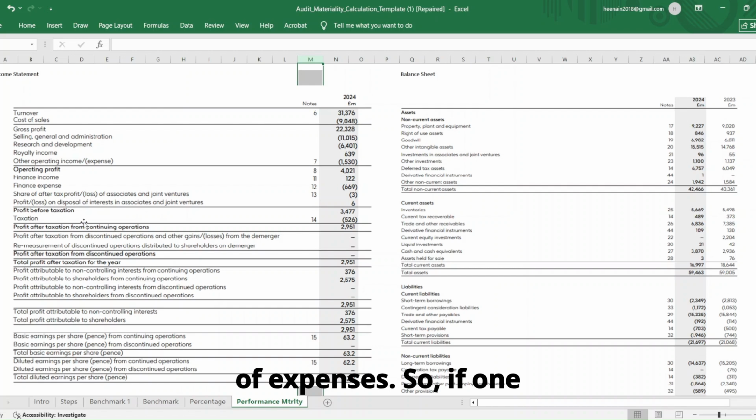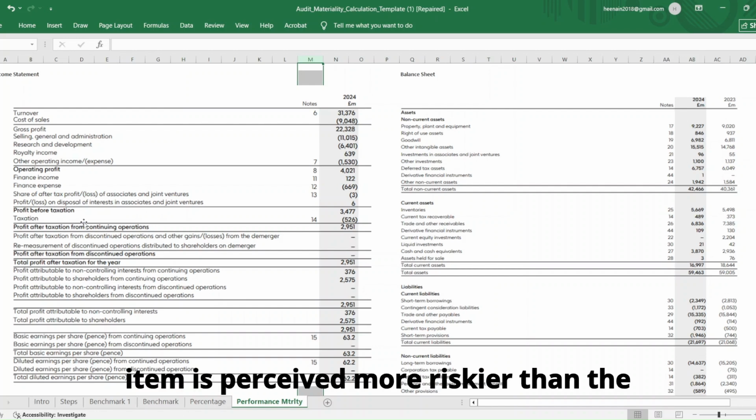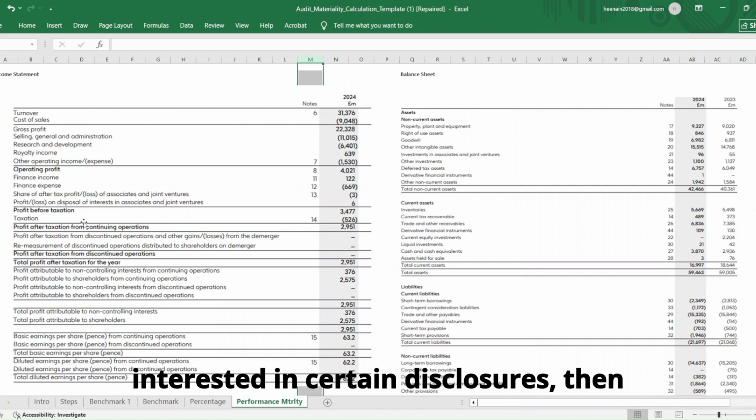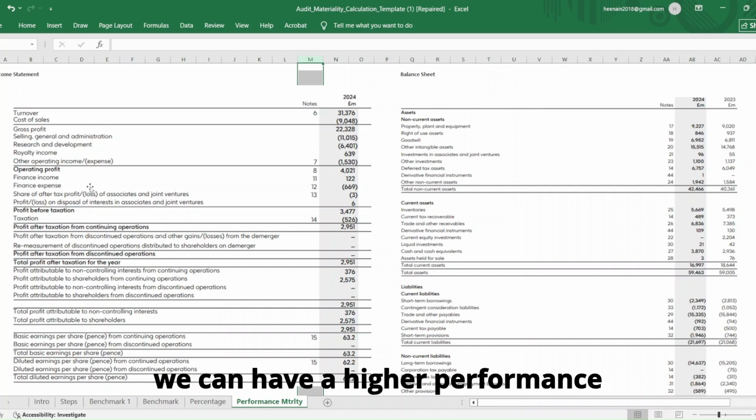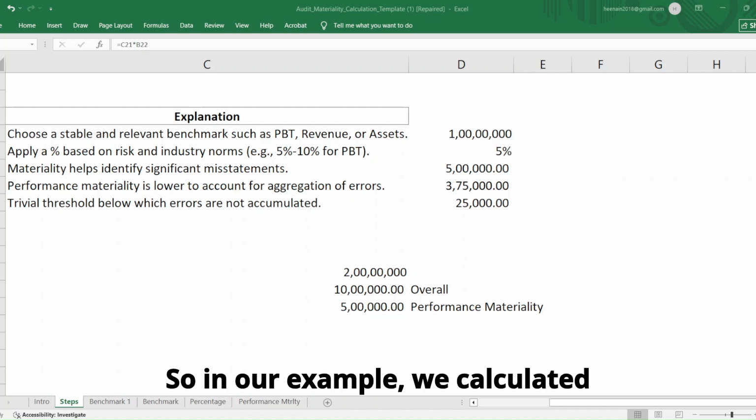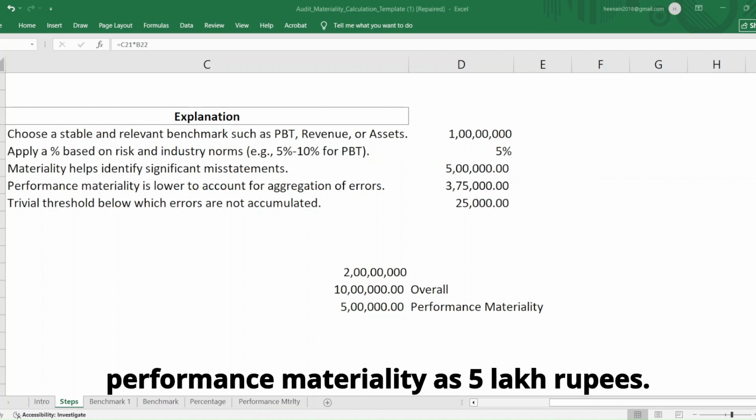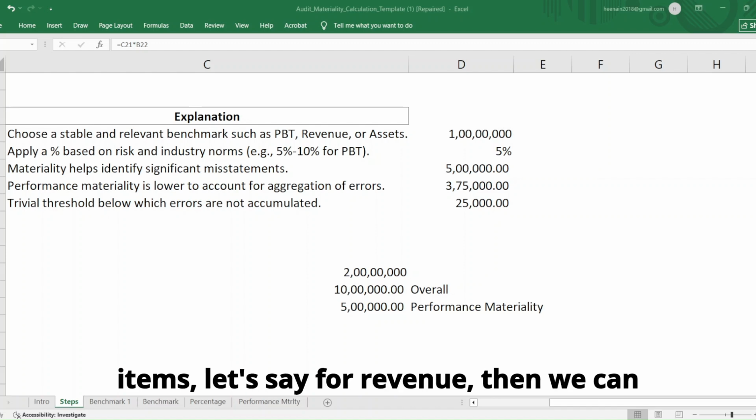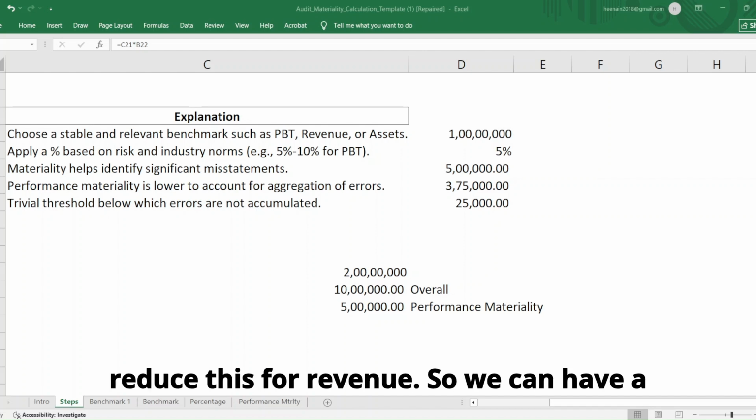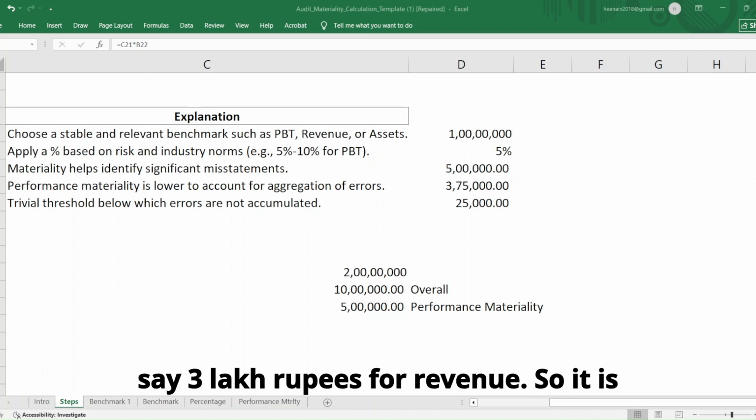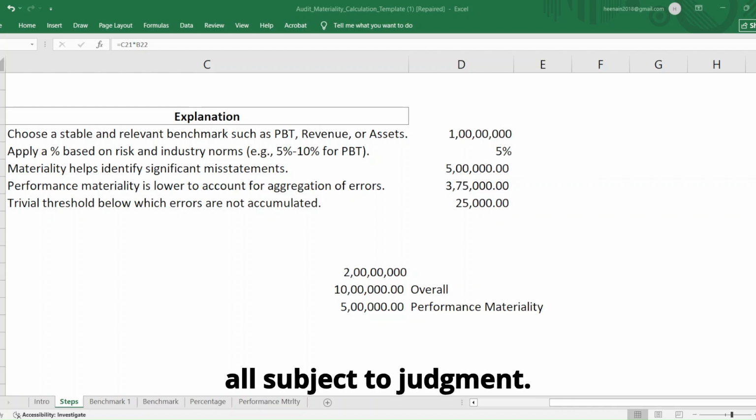So if one item is perceived as riskier than the others, or if the users are specifically interested in certain disclosures, then we can have a higher performance materiality for that specific item. So in our example, we calculated performance materiality as 5 lakh rupees. But if the risk is higher for certain items, let's say for revenue, then we can reduce this for revenue. So we can have a lower performance materiality of, let's say, 3 lakh rupees for revenue. So it is all subject to judgment.